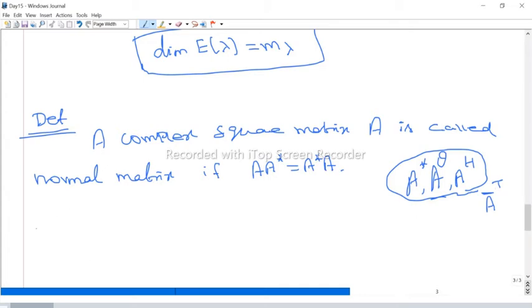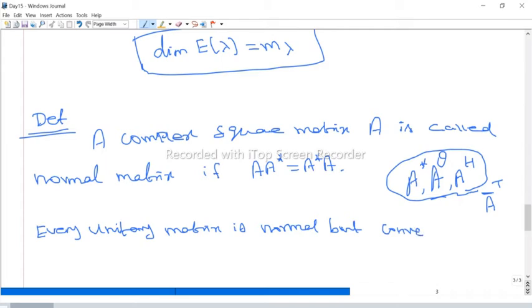Now, from this definition, we can say every unitary matrix is normal, because unitary matrix means A times A star equal to identity, which anyway satisfies A times A star equal to A star times A. Therefore, every unitary matrix is normal, but the converse need not be true. Converse means every normal matrix need not be a unitary matrix. Sometimes it may be true, but in general not true. That's why I am saying need not be true.